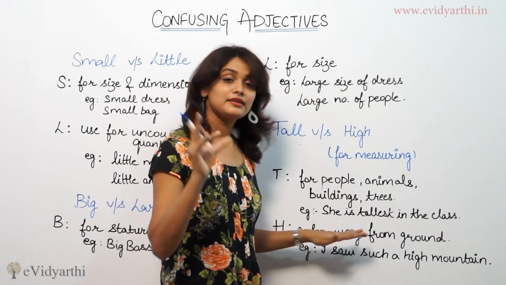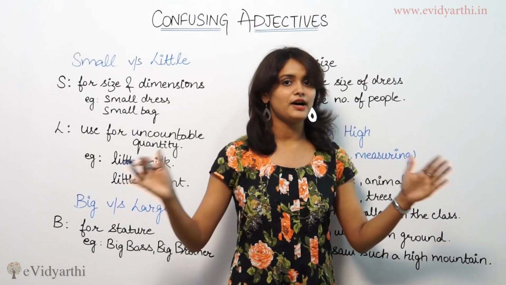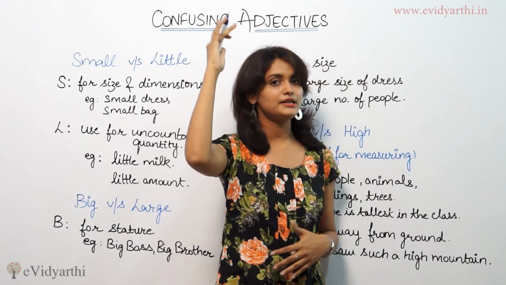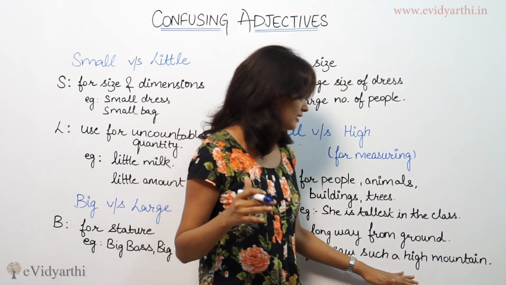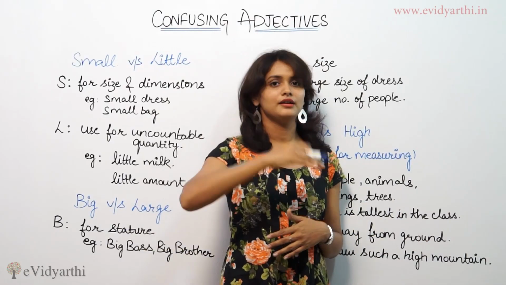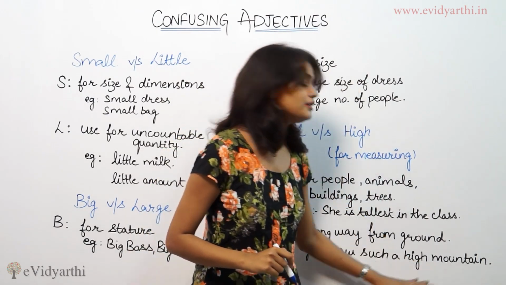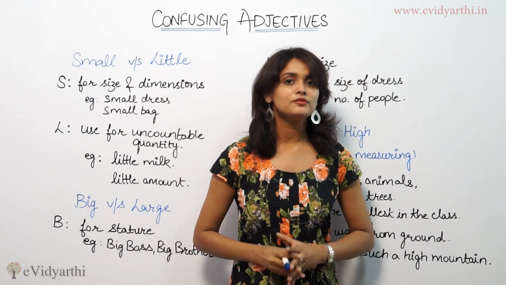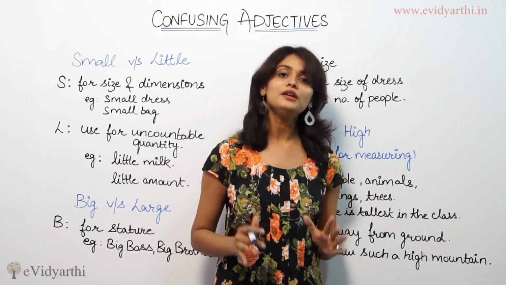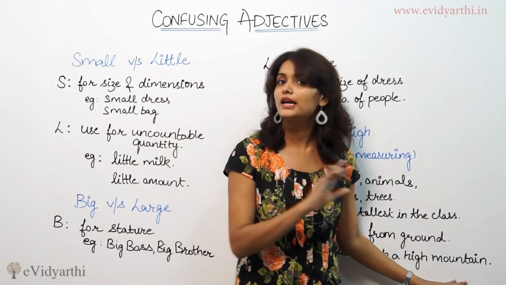When we use the word high, the definition, look at this, is a long way from the ground. Something which is wide in its size and a long way from the ground, it means large in its height, then we use high. I saw such a high mountain. A mountain is wide in its size and definitely long in its height. So that's why we use high mountain or high ceiling. The ceiling of this room was so high, or the clouds were so high in the sky that I cannot touch them. So in this way, we use the word high when something is above the ground and we cannot touch it.